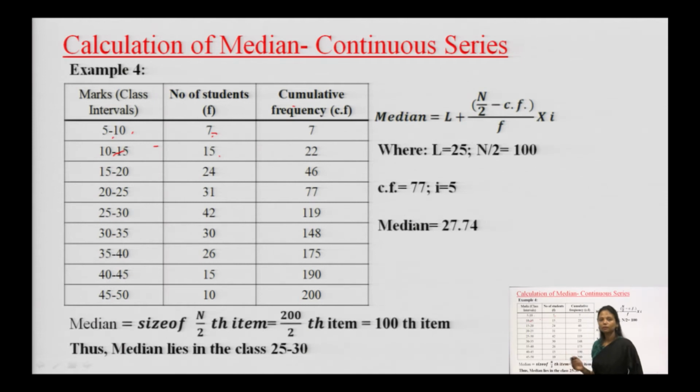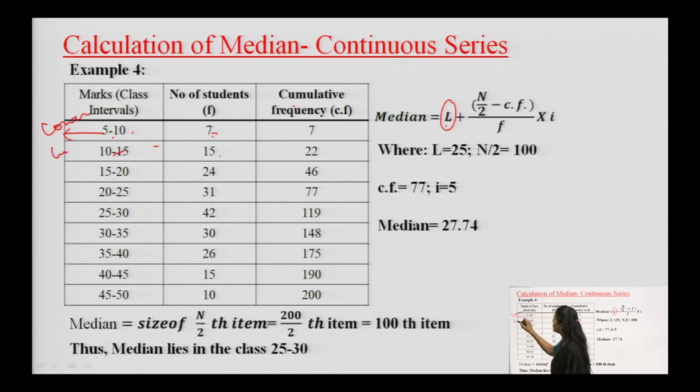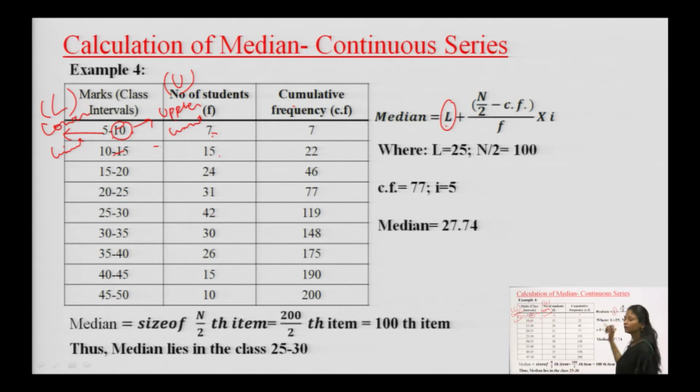We know that for the continuous series, as I showed you in the first and second slides, the formula changes. The median is L plus (n over 2 minus Cf) over f, into I. What is L? What is n over 2? What is Cf? What is f? What is I? L is the lower limit. The first number of the class interval is called the lower limit, and the next is called the upper limit. Lower limit is designated as L and upper limit is designated as U. So, if we write L in the formula, that means it is the lower limit of the class.